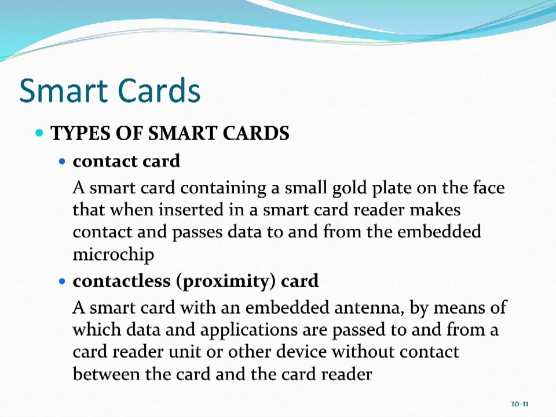Contactless cards or proximity cards are smart cards with an embedded antenna by means of which data and applications are passed to and from a card reader unit or other device without contact between the card and the card reader. In other words, they're able to be read from a distance. Usually it's a very short distance, but sometimes there's some concern about just how short a distance that should be or how far it could be.